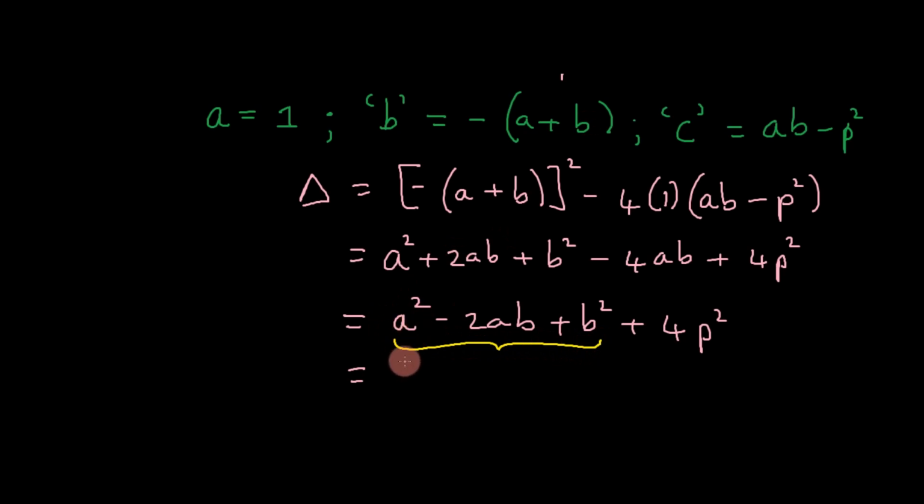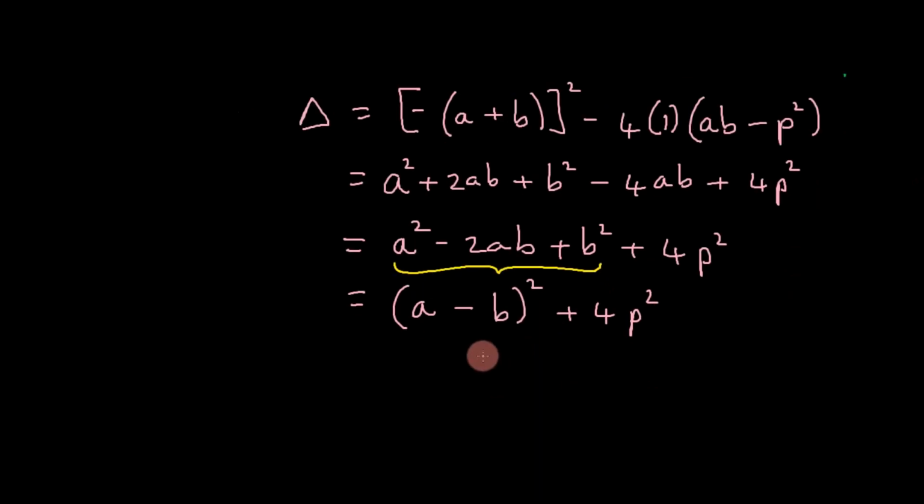So the square root of the first term, the middle term sign, and the square root of the third term, all squared. So we end up with the sum of two perfect squares. A minus B squared is a perfect square, and 4P squared is a perfect square.